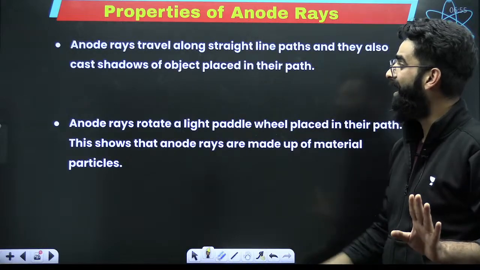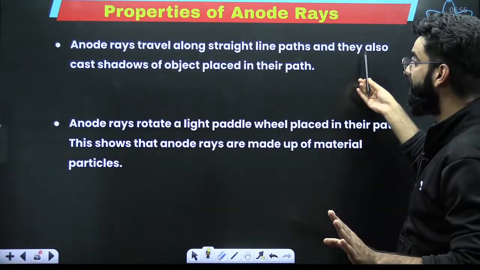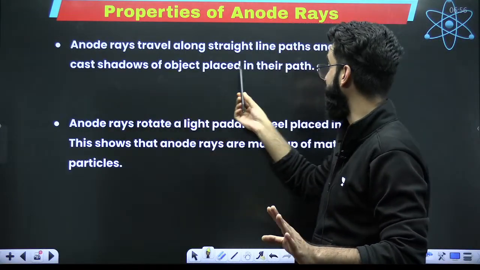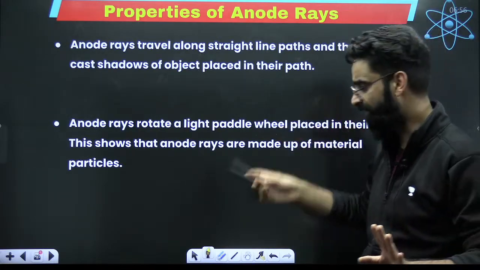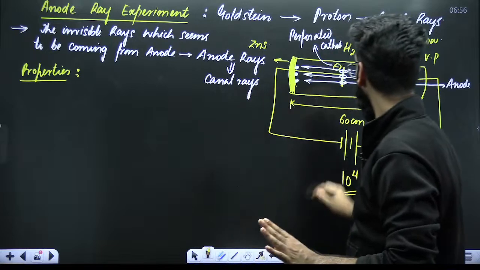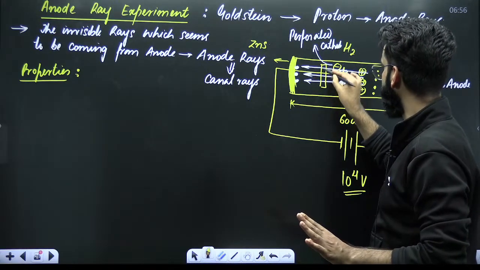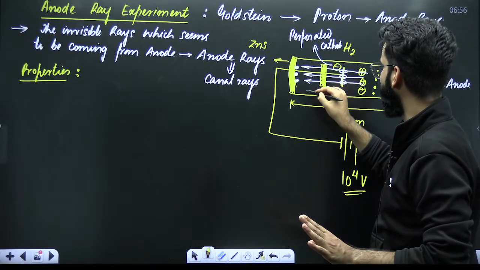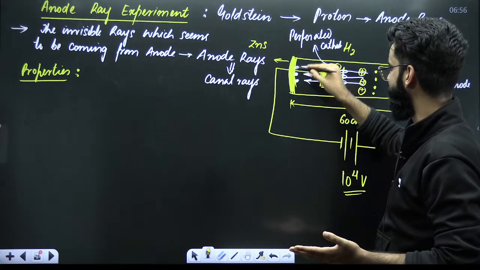First thing, anode rays travel along a straight line path because they cast a shadow of the object placed in between their path. The same thing was done there. For example, if you place an object over here, imagine this is the object, and behind the object you are placing a screen, a zinc sulfide screen.